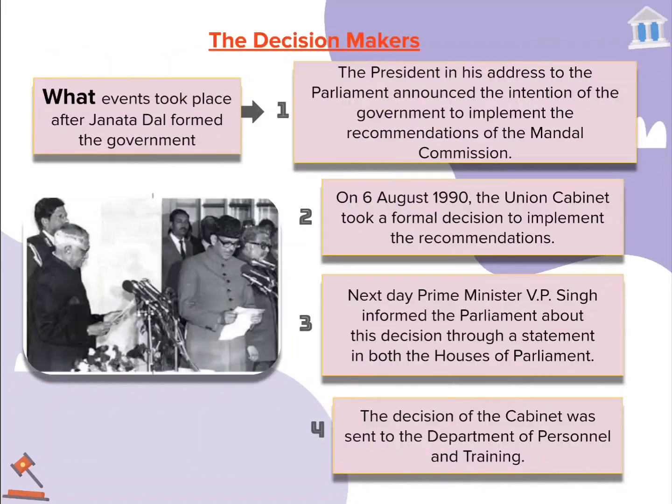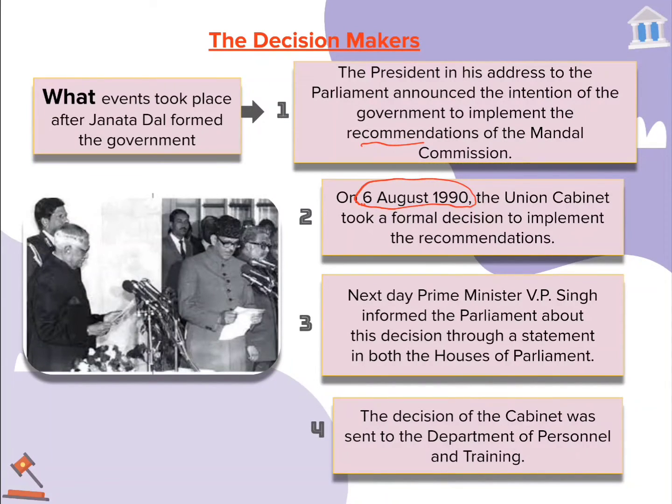Several developments took place after that. So, what events took place after Janata Dal formed the government? Let's take a look step by step. The president, in his address to the parliament, announced the intention of the government to implement the recommendation of the Mandal Commission.